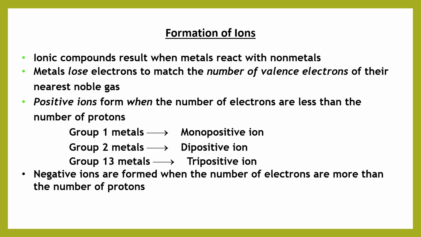Negative ions are formed when the number of electrons is more than the number of protons, that is, when they have excess electrons in them. For example, halide anions, then we have O2-, etc. So these are negative ions, and the force of attraction which binds the positive ion and negative ion, the Coulombic attraction between the ions, results in the ionic bond formation.